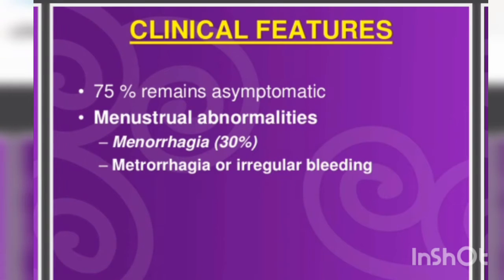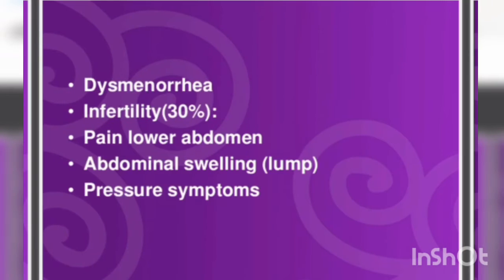Now what are the clinical features we are going to report in a person? About 70% of persons who have fibroids are usually asymptomatic. Menstrual abnormalities might occur, like menorrhagia, which is seen in 30% of women, and metrorrhagia, basically called irregular bleeding, might also be seen. There might be dysmenorrhea, that is painful menstruation, and infertility also in around 30% of the cases. There could be pain in the lower abdomen, the woman complains of abdominal swelling or having a lump in the abdomen, or she complains of a pressure symptom she might feel in the day or in the evening.